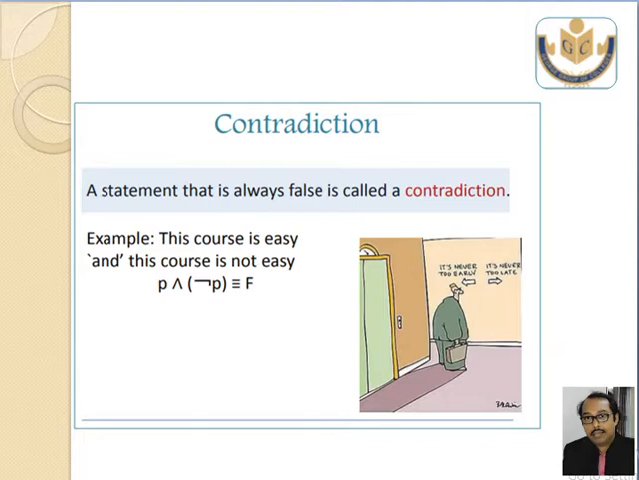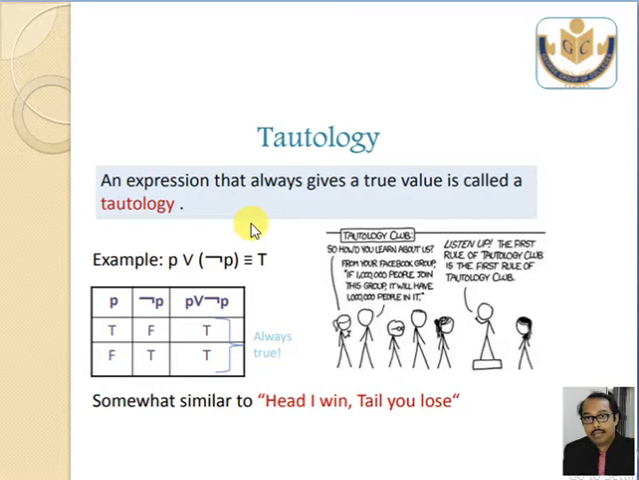Now I'll move to the next topic, which is tautology. It is an expression that always gives you the truth value. Look at this, you get all true. That's why it is called a tautology. A simple example is: heads I win, tails you lose. It is always true. This is the best example of a tautology.